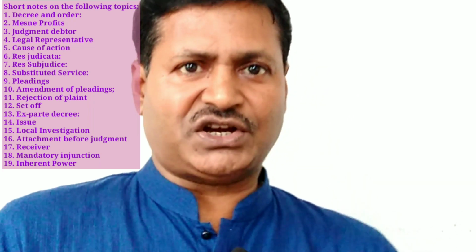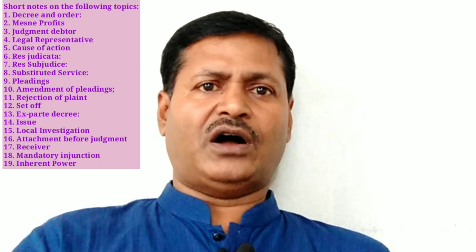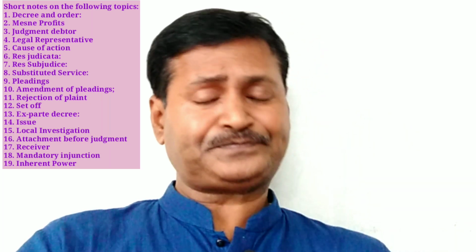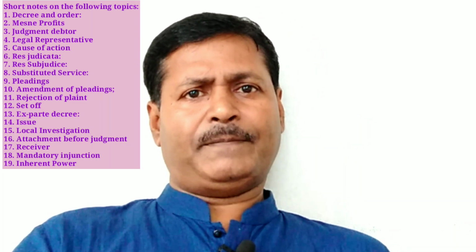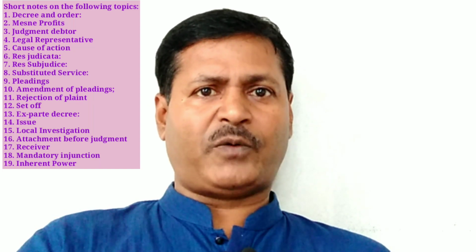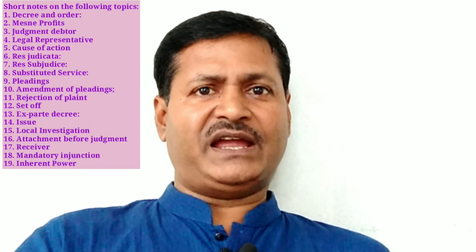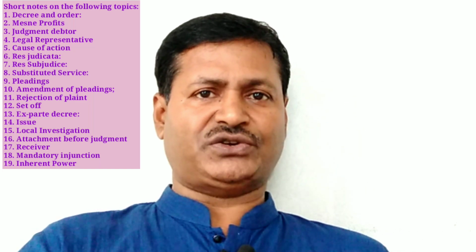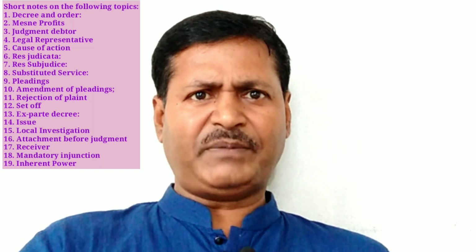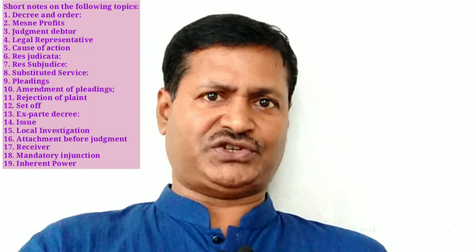Number 18, mandatory injunction. The provisions of mandatory injunction has been laid down in Section 55 of the Specific Relief Act 1877. When to prevent the breach of an obligation, it is necessary to compel the performance of certain acts which the court is capable of enforcing, the court may, in its discretion, grant an injunction to prevent the breach complained of, and also to compel performance of the requisite act. Such injunction is called mandatory injunction. Mandatory injunction is an equitable relief.